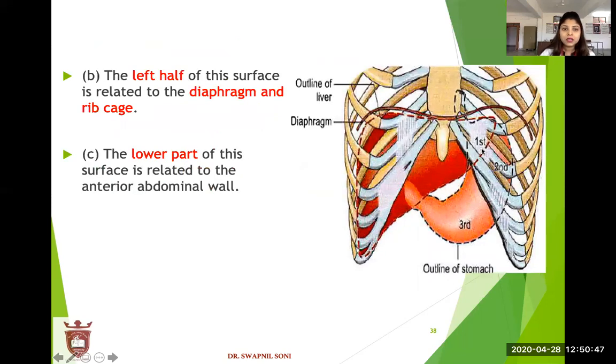Second, the left part of this surface is related to the diaphragm and the rib cages. This is the diaphragm, this whole area, the diaphragm and the rib cages. The lower part of this surface is related to the anterior abdominal wall. This part.